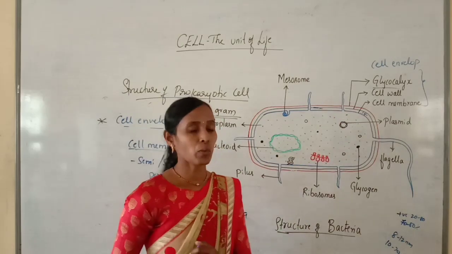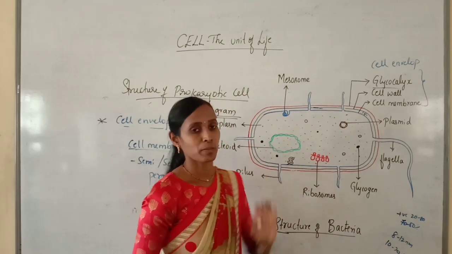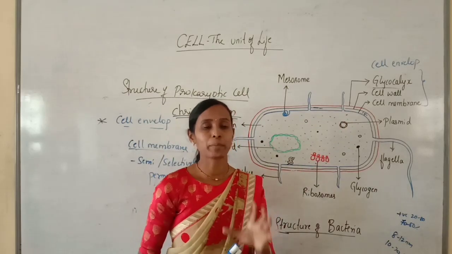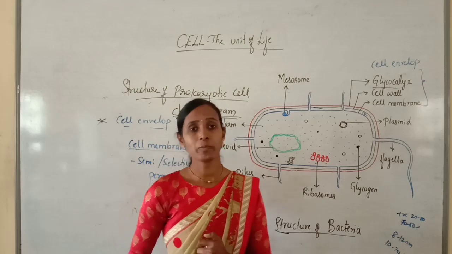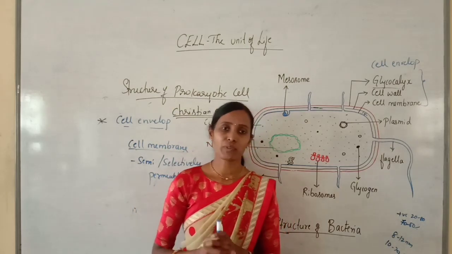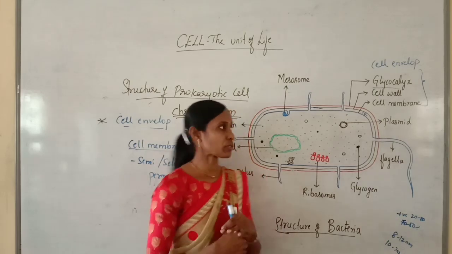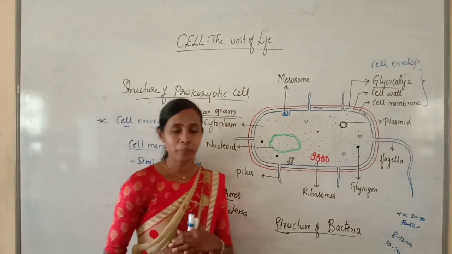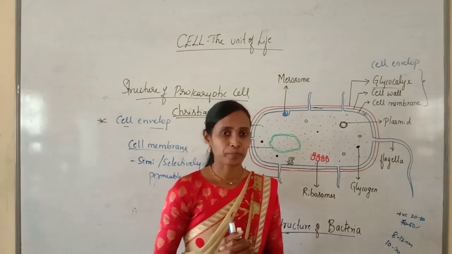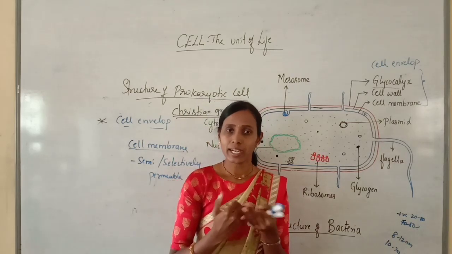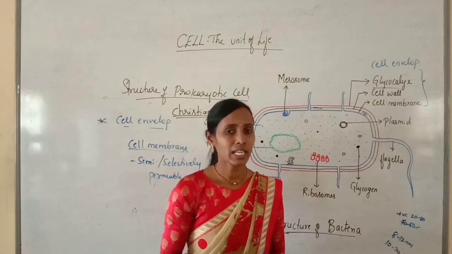Then the cell wall. The cell wall lies in between the glycocalyx and the plasma membrane. Here the cell wall of bacteria is mainly made up of peptidoglycan, and it provides rigidity and shape to the cell. I told you, depending upon the cell envelope and staining procedure, the bacteria can be classified into two types: gram-positive bacteria and gram-negative bacteria. The staining procedure was first developed by Christian Gram. Here we stain the bacteria with a weakly alkaline solution of crystal violet. If bacteria take up the stain, they appear purple, gram-positive bacteria. If bacteria do not take up the stain, they appear pinkish, gram-negative bacteria.